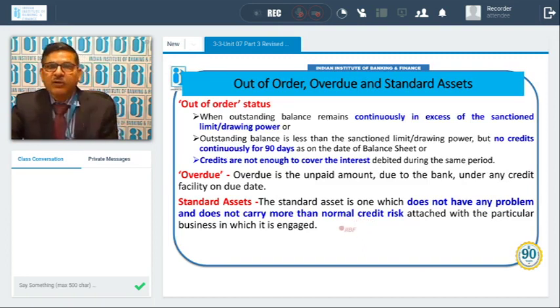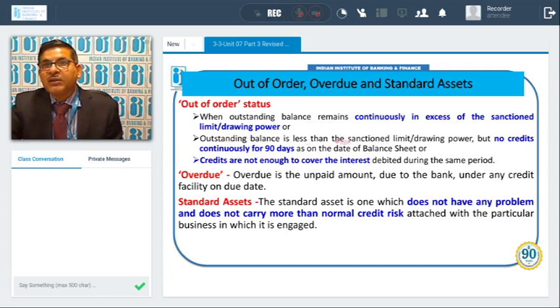Now, what is the out of order which we were discussing in the previous slide? Out of order means here when outstanding balance remains continuously in excess of the sanction limit or drawing power, or outstanding balance is less than the sanction limit. So first condition is continuous excess of the sanction limit or drawing power.